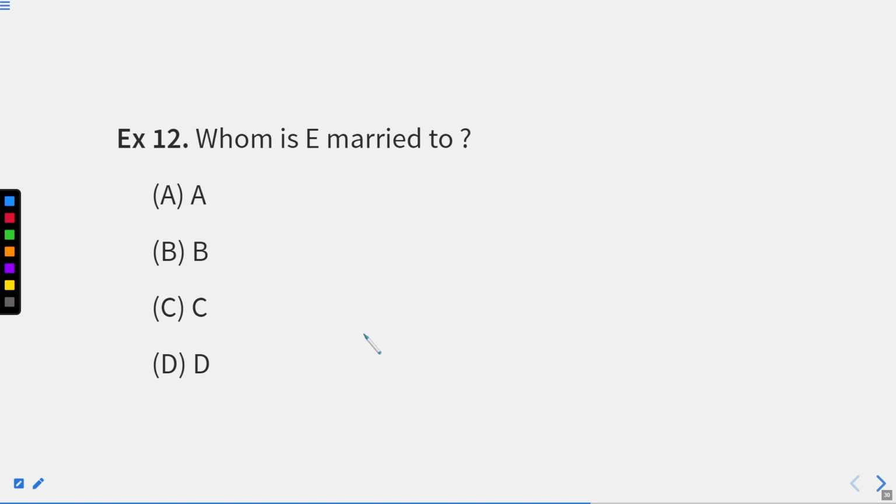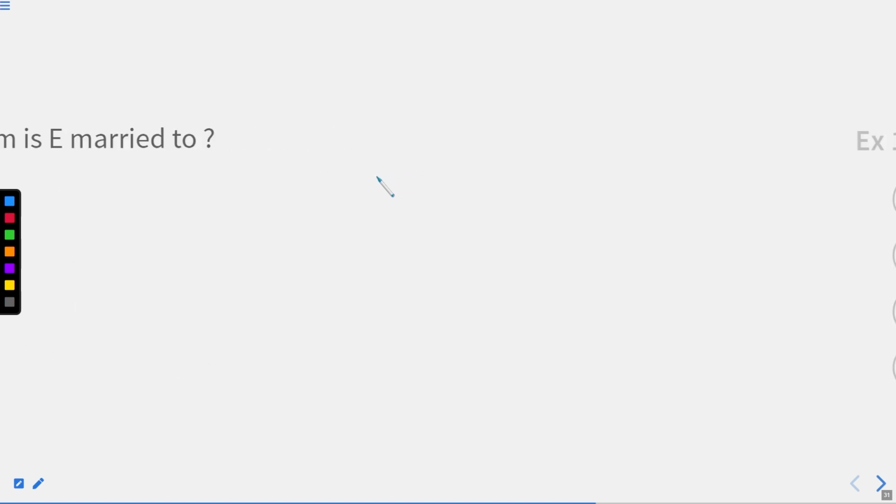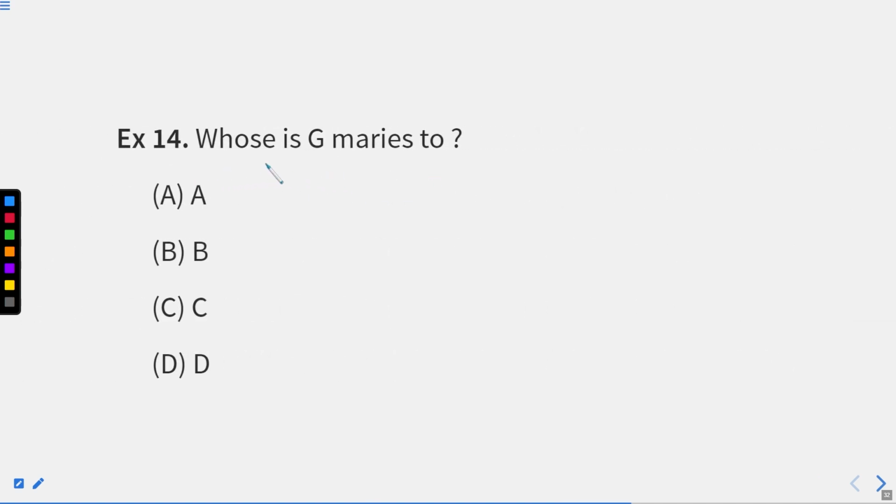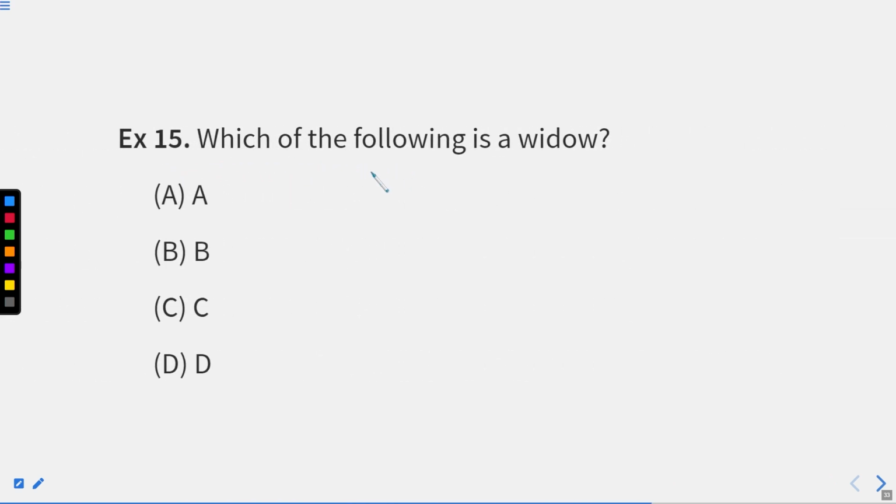So the first question says that who E marries to, right? Second question says that who F is married to? F married to whom? Basically, we need to find that. Whom G marries to, right? We need to figure out this as well. And the 15th question says that who is the widow?